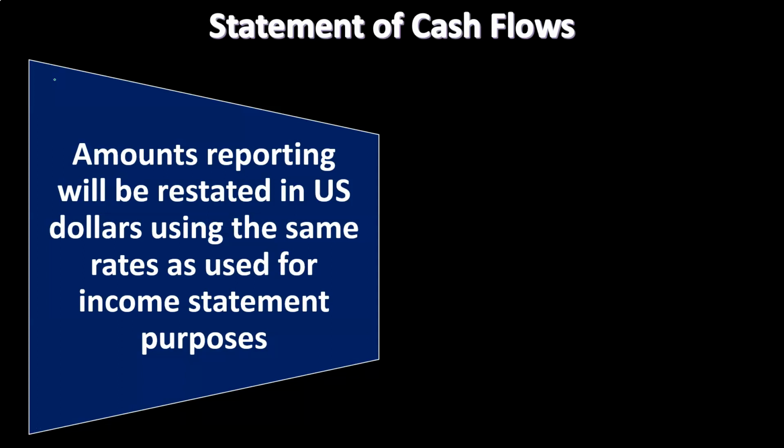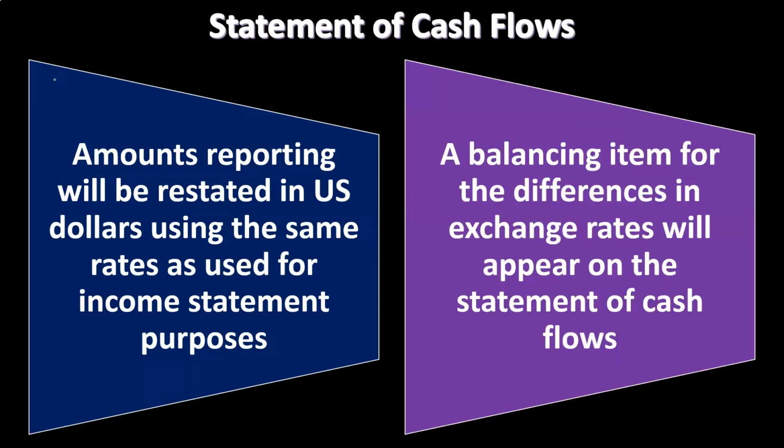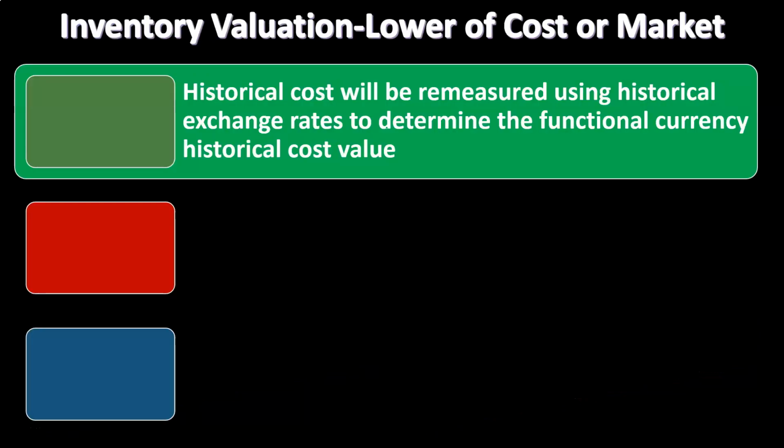So the statement of cash flows is going to be a timing statement, and you can see it's related to the flow process, which is the income statement. Another timing statement has a beginning and an end. So you would think we would be using similar rates for the translation, usually the average rate by default, unless you have to use the historic rate if you're using the remeasurement process and whatnot. A balancing item for differences in exchange rates will appear on the statement of cash flows.